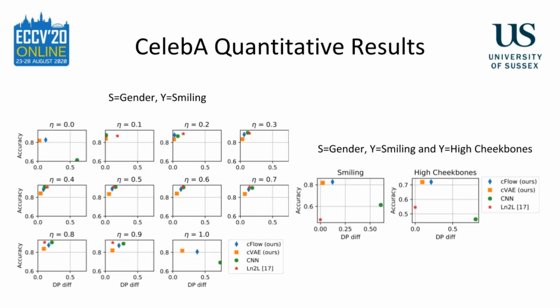Here we show results from a downstream classifier trained on the invariant representations produced by our two models, compared to two baselines. The sensitive attribute is gender. The target is either smiling or high cheekbones. We can see that especially for the extreme eta values, our model significantly improves accuracy as well as fairness with respect to gender. We compare against a CNN baseline and the Learning Not to Learn model designed for the same setting we consider. On the y-axis of each chart is the test accuracy, the higher the better. On the x-axis, we show the fairness of the predictions, measured in this case using demographic parity based on the absolute difference. The further to the left, the better. In an ideal world, a model would occupy the top left corner of each chart.